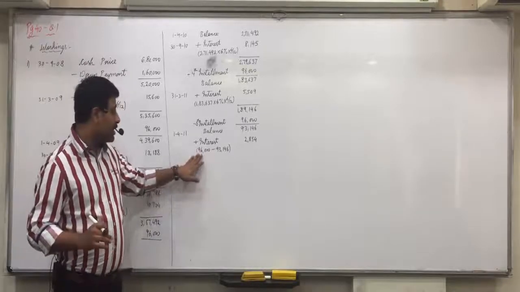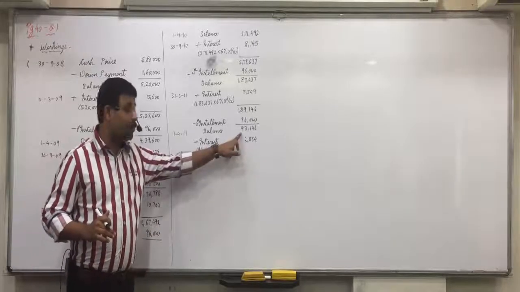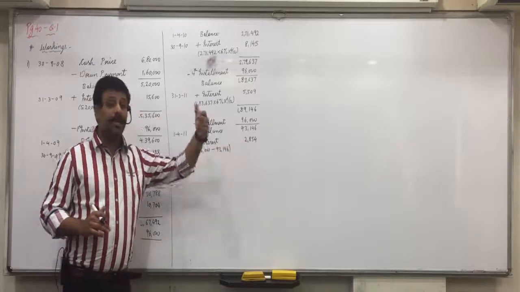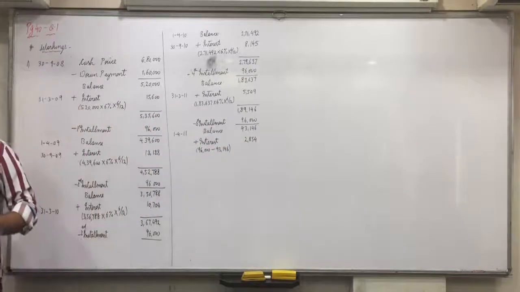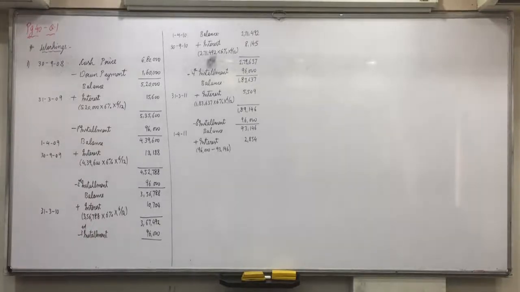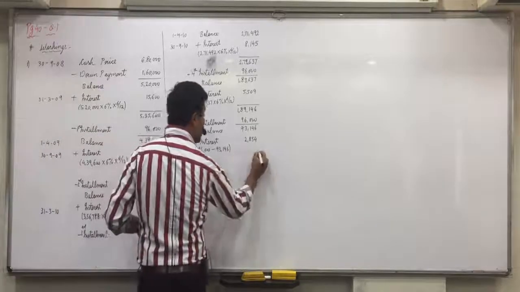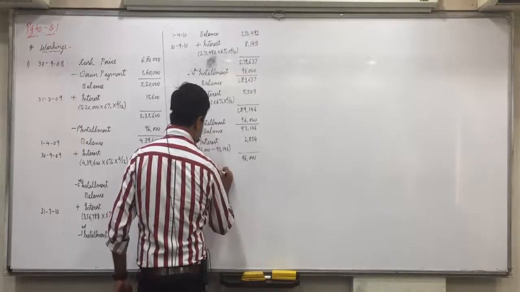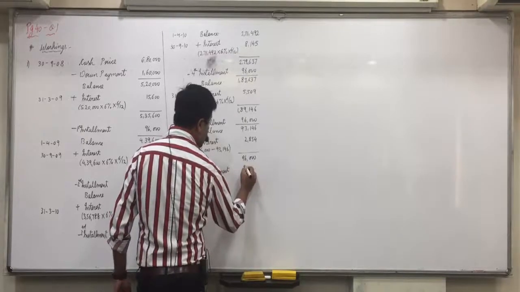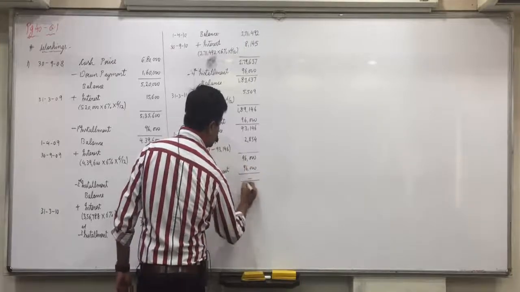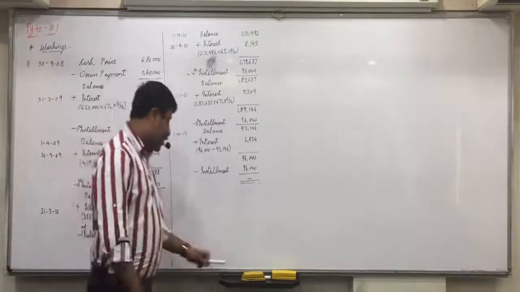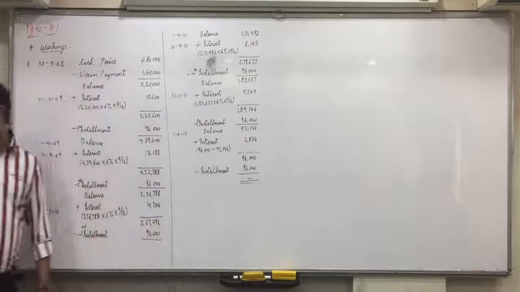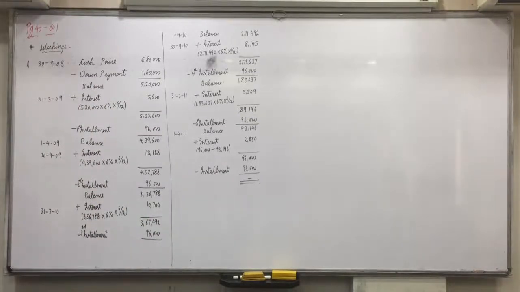How will you do it? 96,000 is the installment amount minus pending amount 93146. So remaining 2854 will directly be treated as interest. And when do you have to do it in this manner? When installment is already inclusive of interest. Otherwise, it is not needed. So total will come to 96,000 minus installment of 96,000. So balance becomes 0. Means complete amount gets paid off by the end of last installment. Understood this? Anyone having any doubt in it?